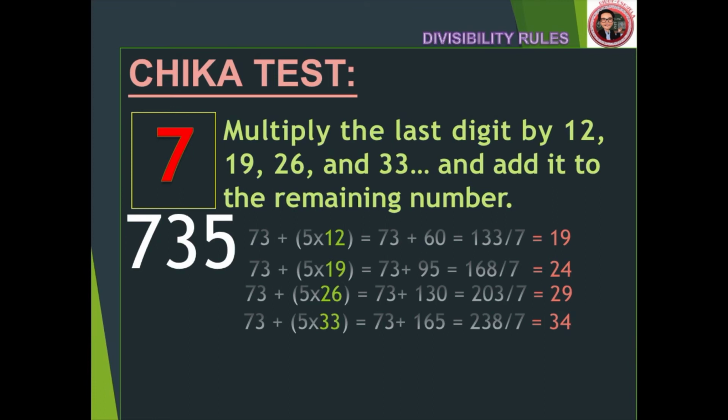By analyzing the pattern, you would easily guess what number is needed to multiply to the last digit. And since the last digit is 5, the common difference of the series must be 5 as well. And since it's all about the divisibility rule of 7, the next number you have to multiply to the last digit has to have a common difference of 7. So the next number in the series should be 40.